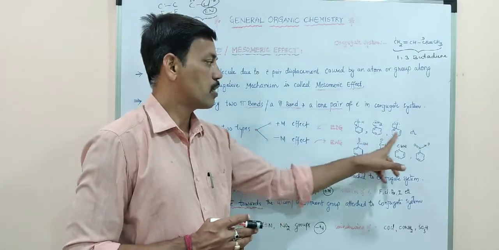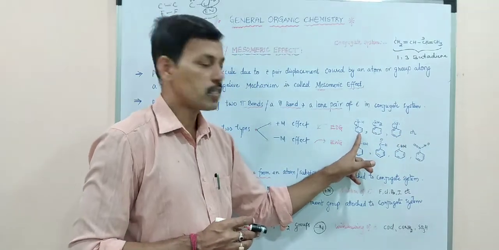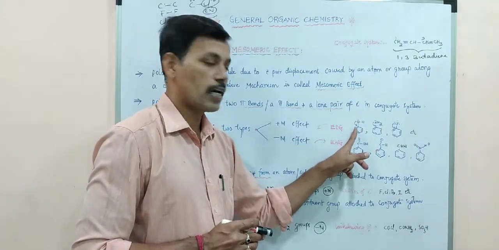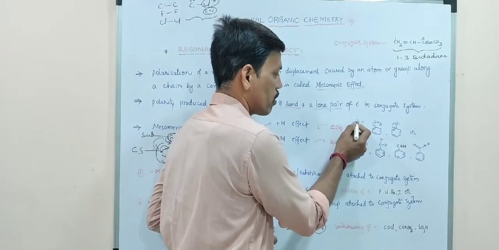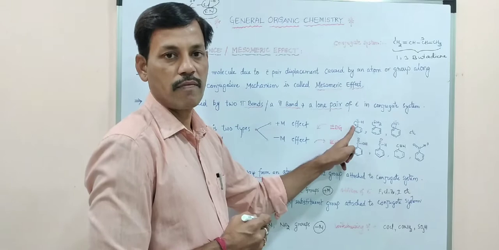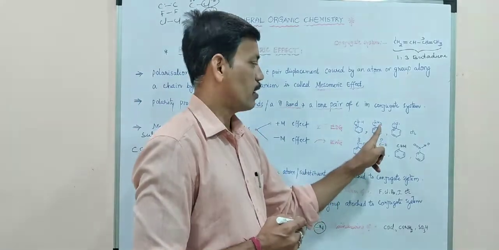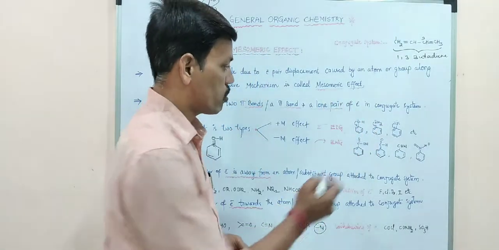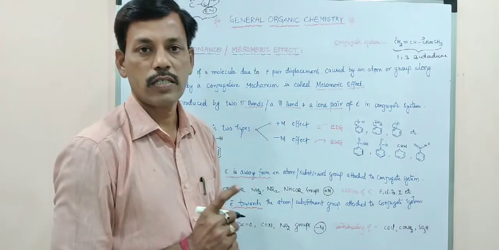So it shows plus M effect. In amines, if we take the example of aniline, in aniline you see on nitrogen one lone pair of electrons is there.